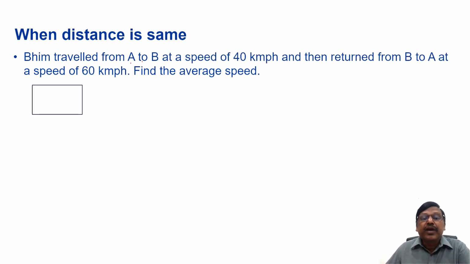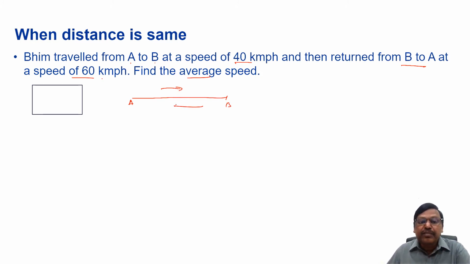Beam traveled from A to B at a speed of 40 kilometers per hour and then returned from B to A at a speed of 60 kilometers per hour. Find the average speed. See, he traveled from A to B and then returned from B to A, which means in both cases he traveled the same distance, but the speeds are different: 40 kilometers per hour while going, while coming back it is 60 kilometers per hour.